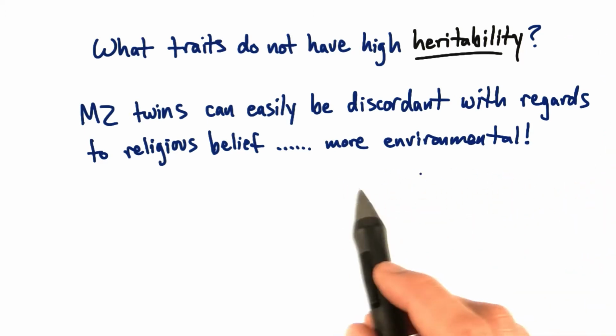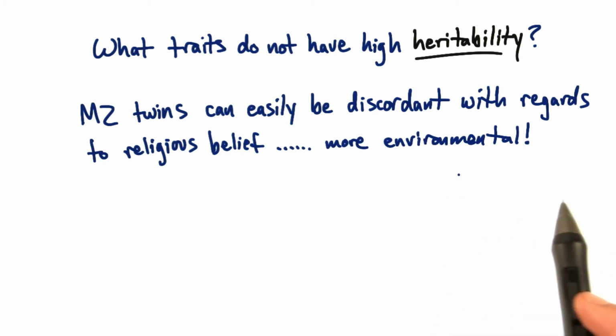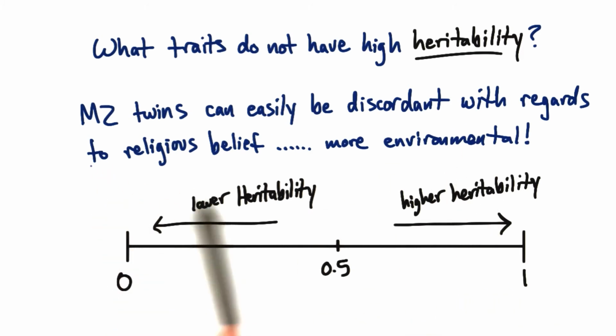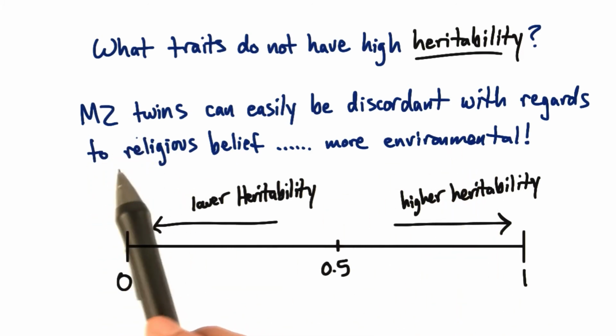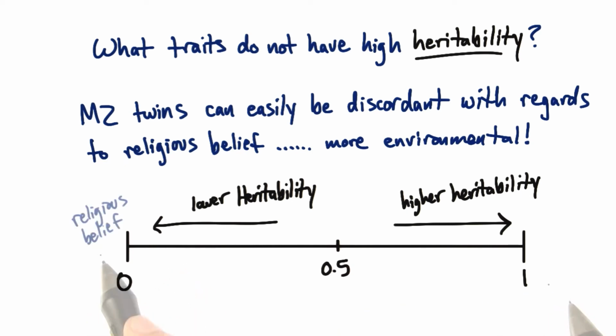It has more to do with your environmental factors, such as which culture a person might be raised in. So in other words, the low concordance rate of religious belief between monozygotic twins results in a lower heritability. So let's think about it again on our scale of heritability. Religious belief would be down here, because the variation we see in our population of people who believe in different things has very little to do with any kind of genetic factor at all. It's all based on how this person was raised.